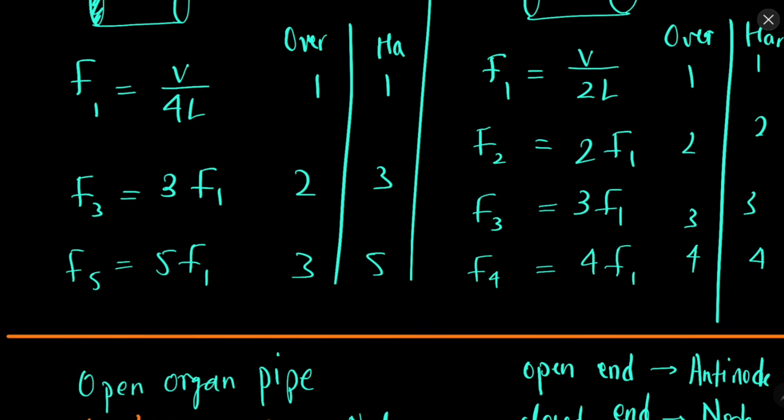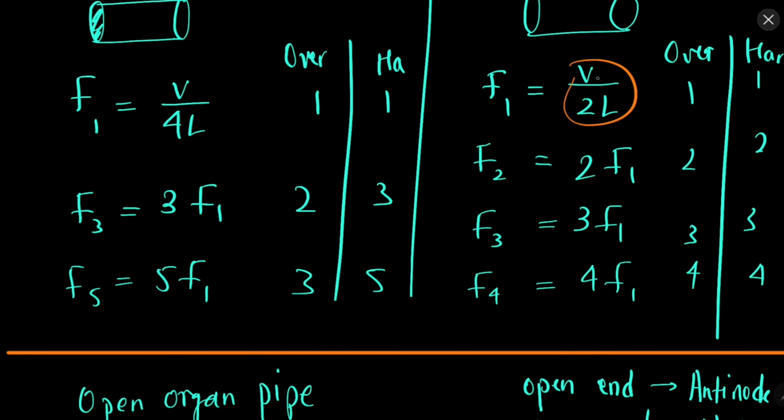And what are harmonics? This is the fundamental, the first harmonic. This is twice the fundamental, so this is the second harmonic. This is thrice the fundamental, so this is the third harmonic. This is 4 times the fundamental, so this is the fourth harmonic.